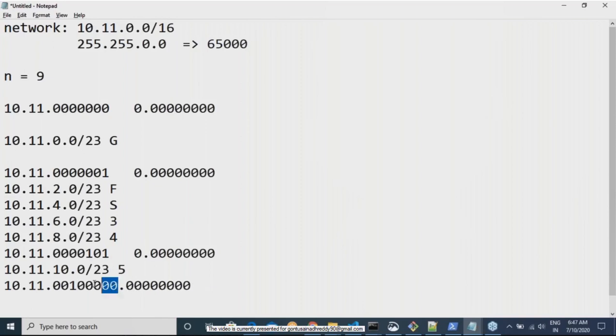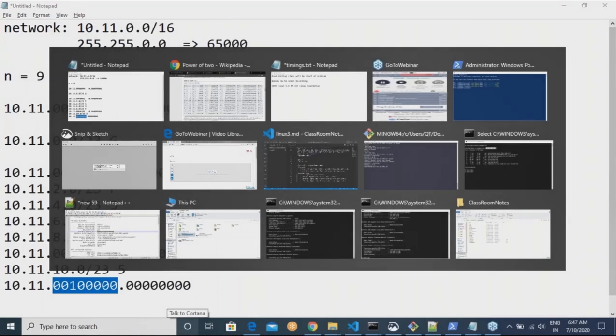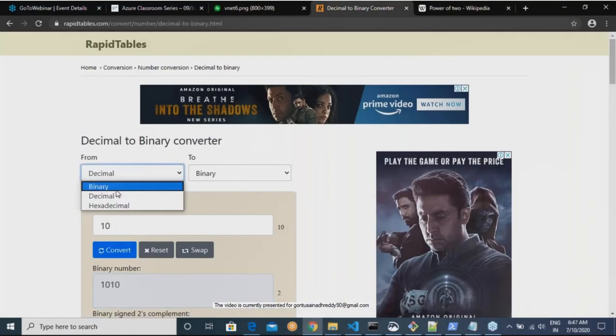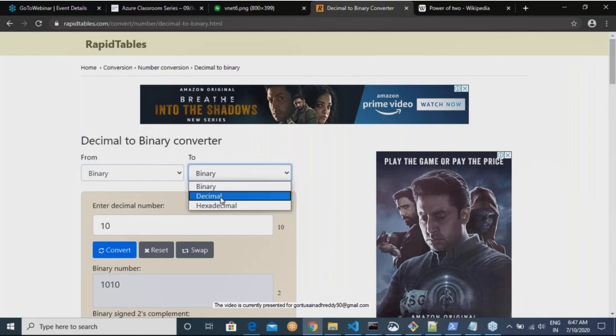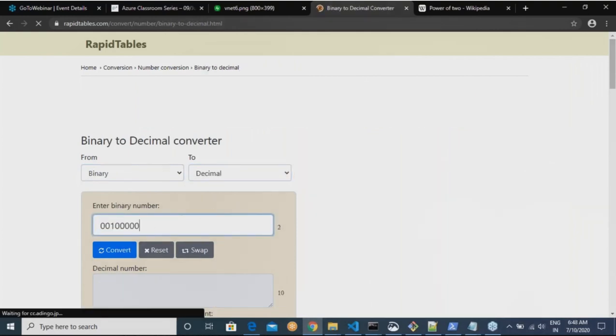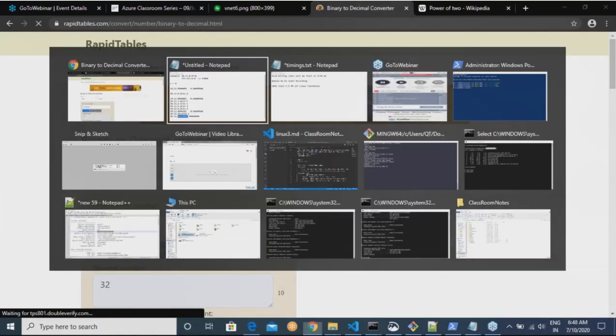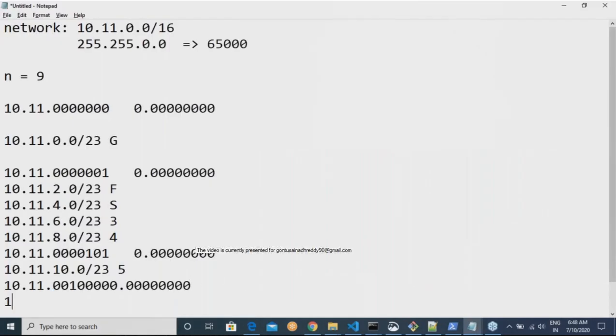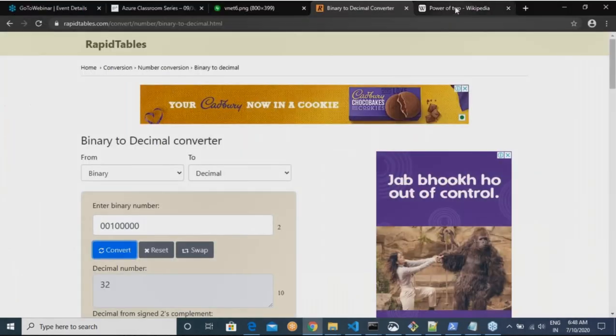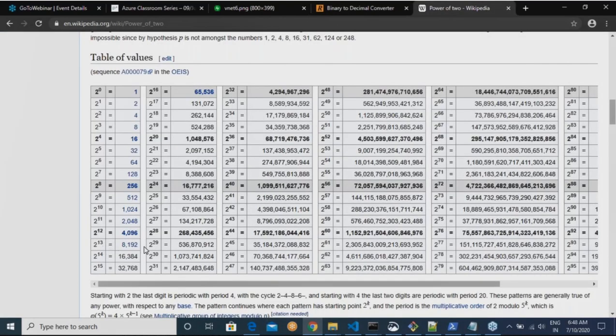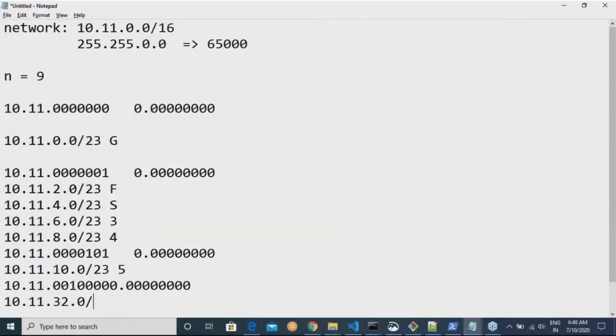Now, if you convert this binary to decimal, we get 32. So basically 10.11.32.0 slash, what was the power of n which we were trying to do? It was 13. 32 minus 13 would give you 19.